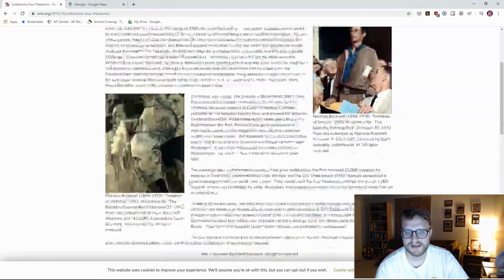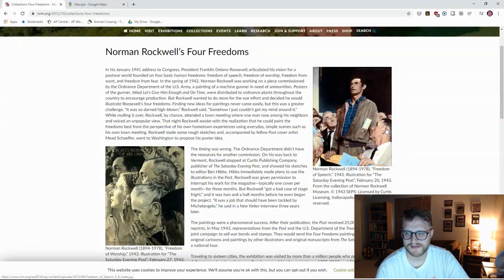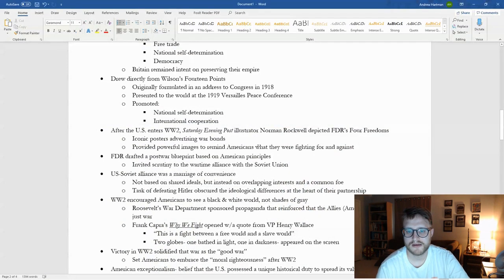And Rockwell made these not because he just thought, oh hey, I'm going to make these because it seems like a good idea. He made them to advertise war bonds, which were when you give the government money right now to help fund the war, and then in exchange later on you get your money back from the government with interest. Not a lot of interest, but interest. And these helped provide powerful images to remind Americans what they were fighting for and against.